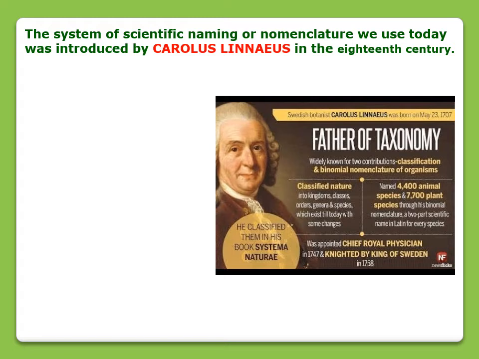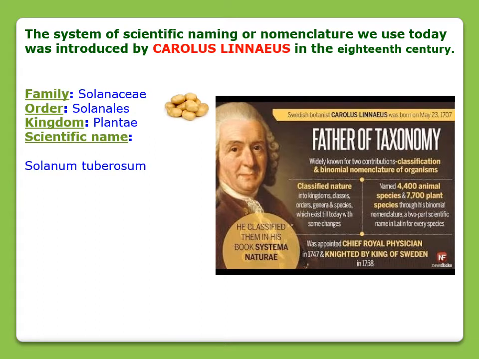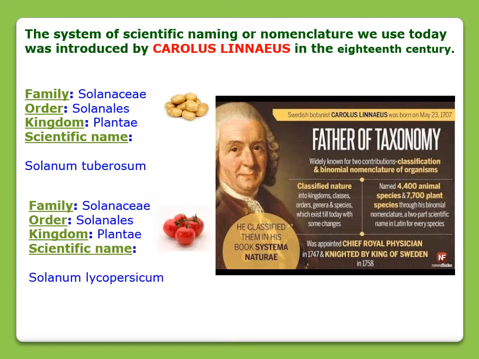The system of scientific naming or nomenclature that we are using today was introduced by Carolus Linnaeus, and he is known as the father of taxonomy. And taxonomy is the science of classification, right? Here there is an example of potato. We all call it potato. Here the family, order, and kingdom of potato are given, and the scientific name of potato is Solanum tuberosum. And the scientific name of tomato is Solanum lycopersicum.